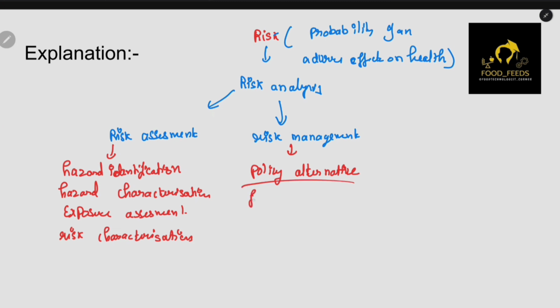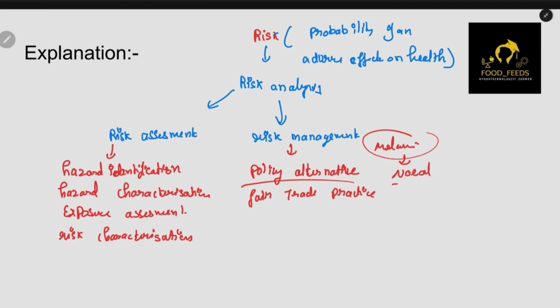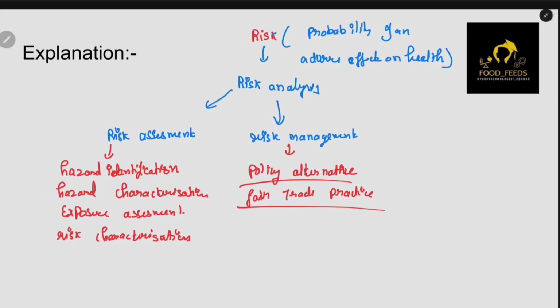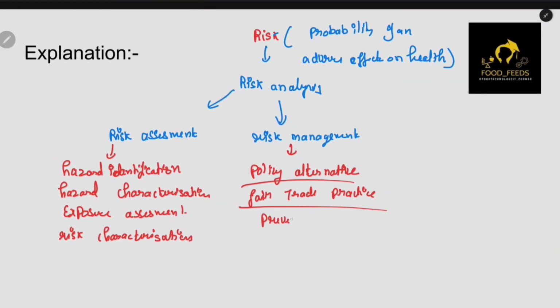And also fair trade practices. For example, obviously we cannot allow melamine in food, right? But if it is in a very low amount, a negligible amount, then we can allow a specific amount to be in it, because obviously removing it entirely is difficult. So that is called a fair trade practice. And the third one is prevention control. To stop the risk, we need prevention control, by putting regulations and all those things. So these are some important risk management things.